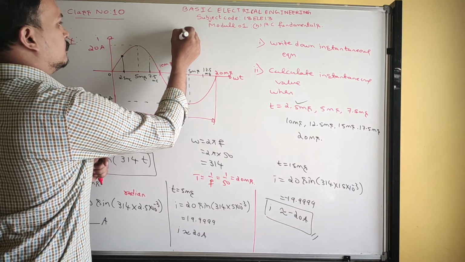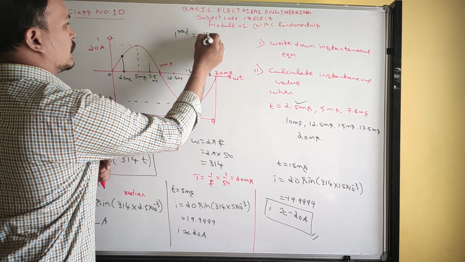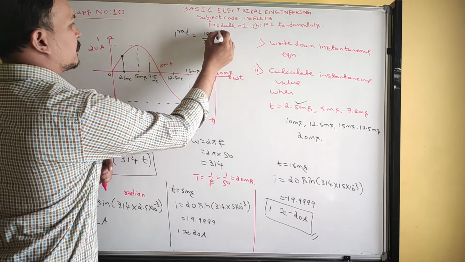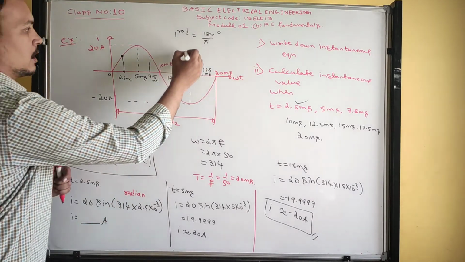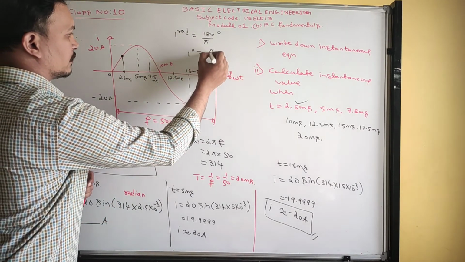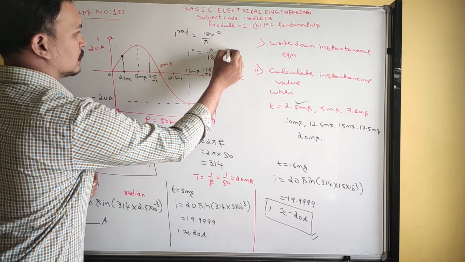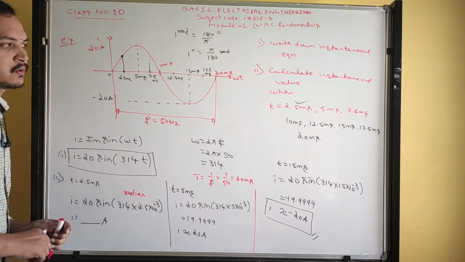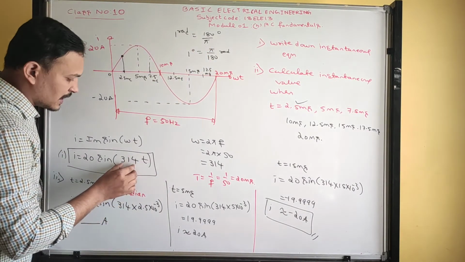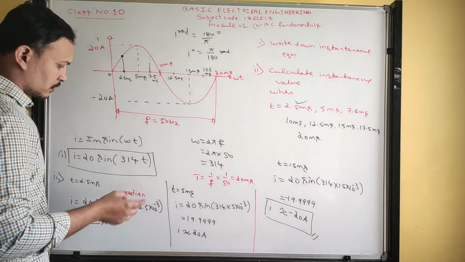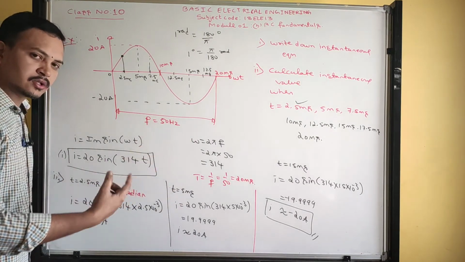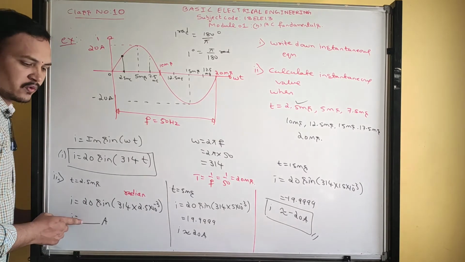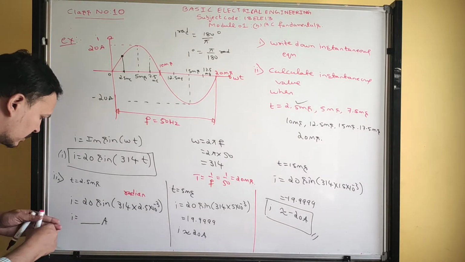What is 1 radian? 1 radian is equal to 180 by pi degrees, or 1 degree is equal to pi by 180 radian. This is the conversion. You convert this radian into degrees, then you keep the calculator in degree mode, then solve it, you will get the same answer.